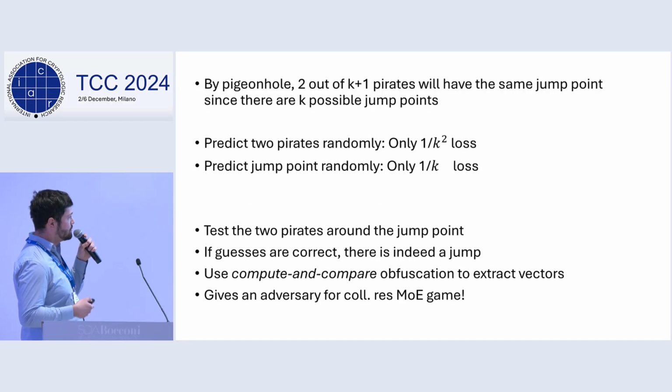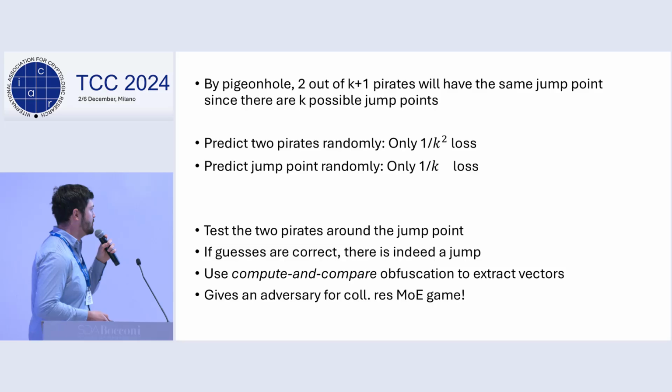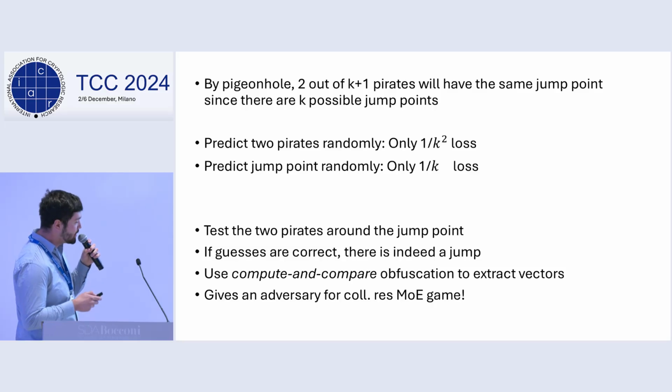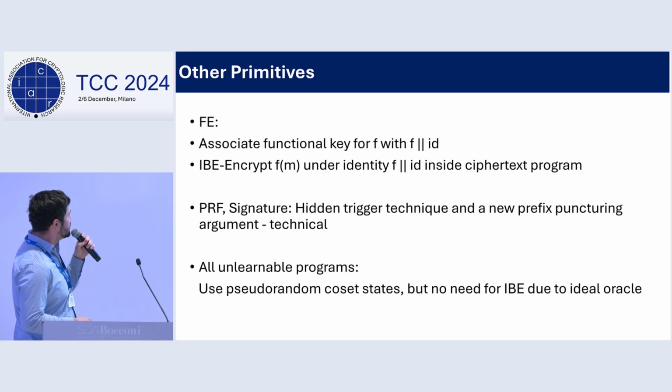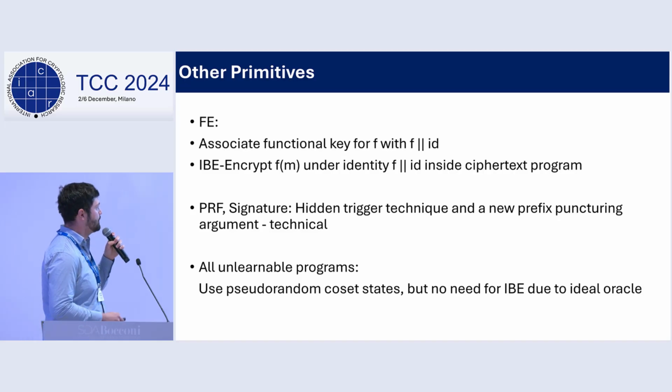And using this and some other technical tools like compute-and-compare obfuscation, we will be able to extract coset vectors to get a reduction to the collision-resistant monogamy of entanglement game. And this also shows that shadow tomography is impossible to solve in polynomial time, answering an open question from the quantum literature. And finally, we also construct other primitives like FE, PRFs, and signatures.